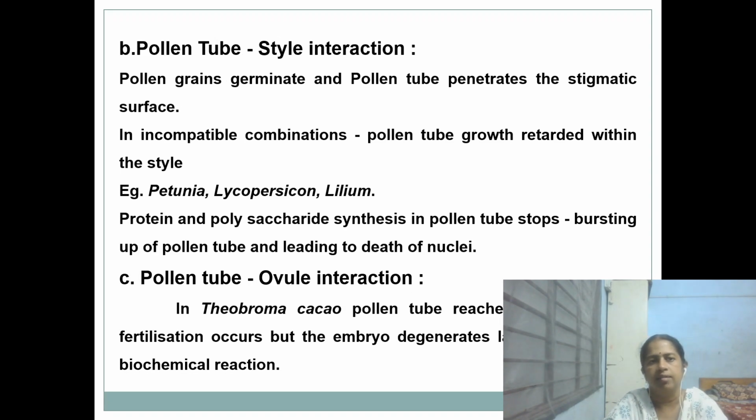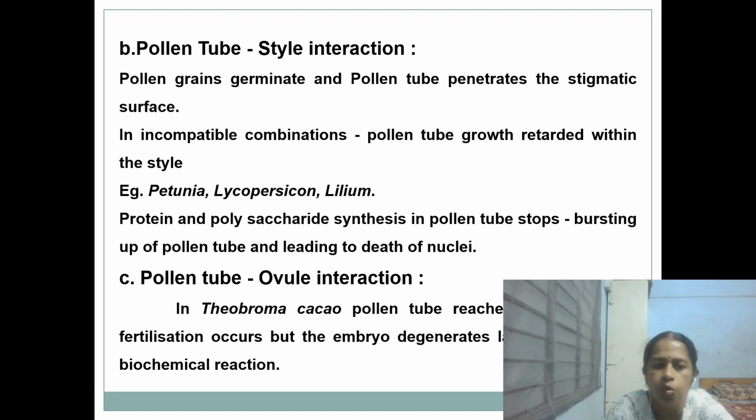Pollen tube style interaction. Here the pollen tube germinates and penetrates the stigmatic surface, and in incompatible combinations between the pollen tube and the style, a stylar reaction takes place. That is, the growth is retarded within the style. It is reported in Petunia, Lycopersicum and Lilium. Protein or polysaccharide synthesis in the pollen tube stops. Bursting of the pollen tube takes place and the death of nuclei occurs.